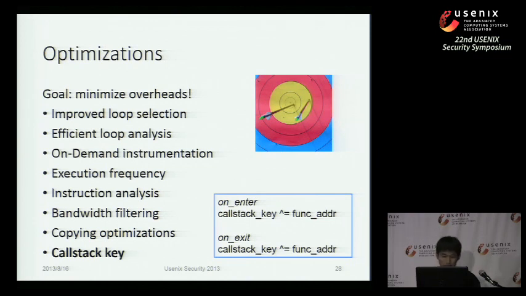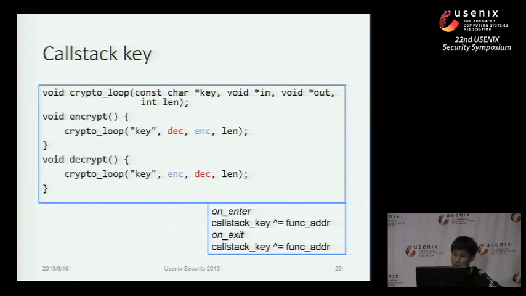It is actually a trick. You should still remember what happens in some crypto algorithms. They are using the same loop for both encryption and decryption, and we have to keep a call stack to handle these cases: which functions call them, who the caller is, which function it's going to return to. However, there's actually a better way. Instead of keeping a vector or a stack, it is enough for us to keep a DWORD, which we named the call stack key.